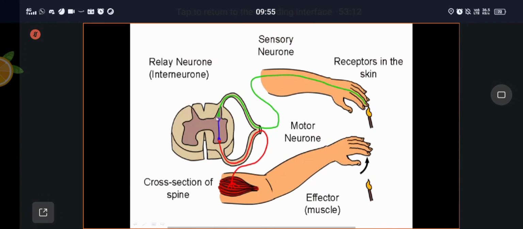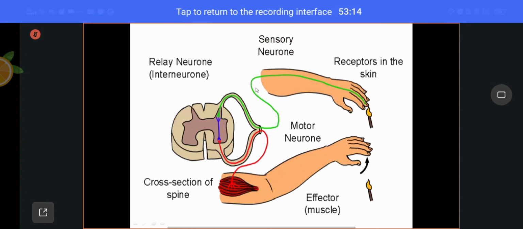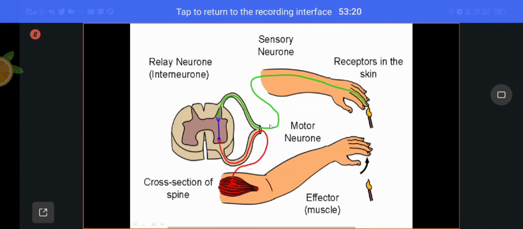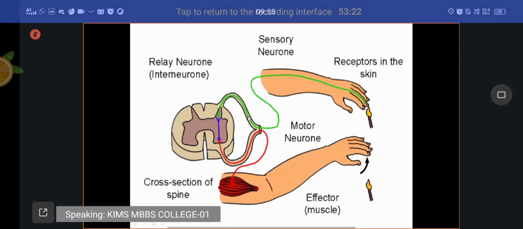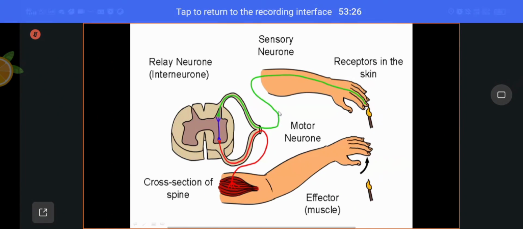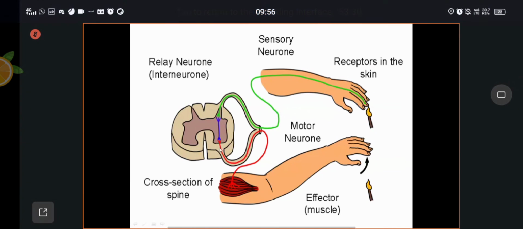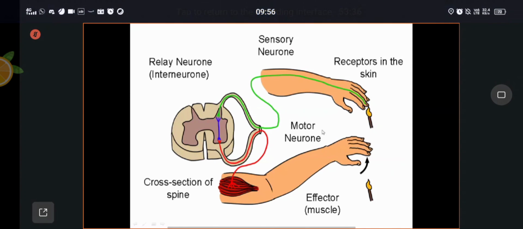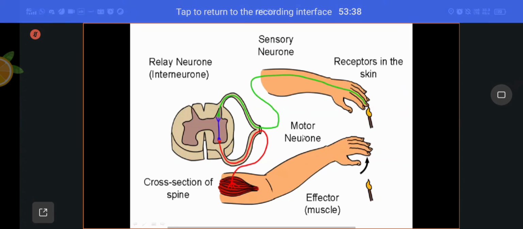In this picture, you can see the green color coming from receptors present in the skin and entering the spinal nerve through the dorsal root to the central nervous system. This is the sensory neuron. From the spinal cord through the ventral root and spinal nerve to the skeletal muscle, this is the motor neuron.